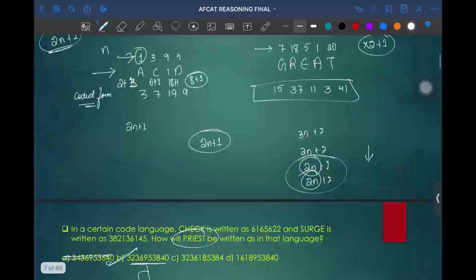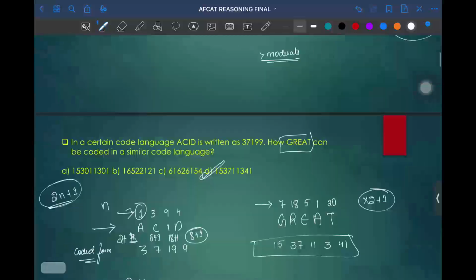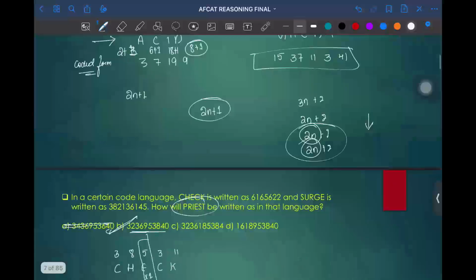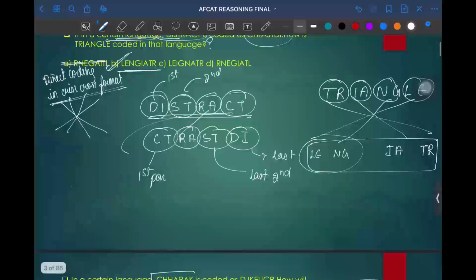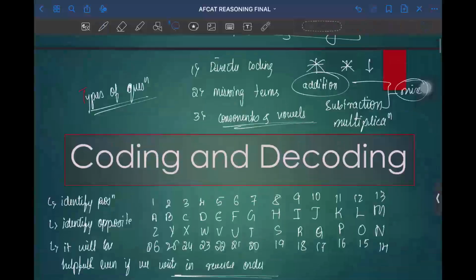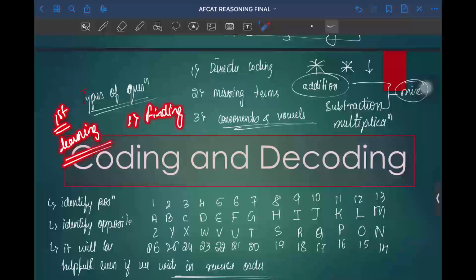I hope you understood this topic. These are a few different types of questions which are asked in various exams from coding and decoding. So the first major thing which we need to learn from coding and decoding is finding the relationship between question and coding format.